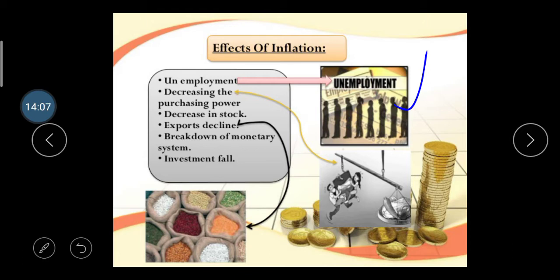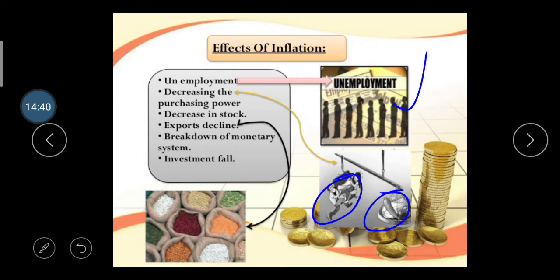Then exports decline, because our import is higher and our export is lesser, and it creates higher losses, right? Then a breakdown of the monetary system; our monetary system totally breaks down. In the West Indies, I give you the example that their monetary system totally broke down. Here you see from the image that whatever product we get, we should give a higher price if inflation is there.